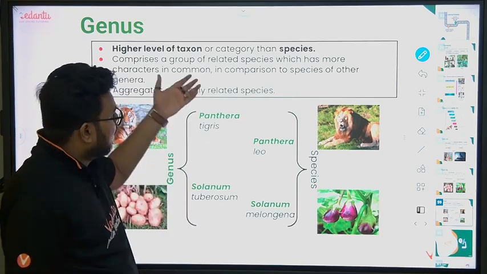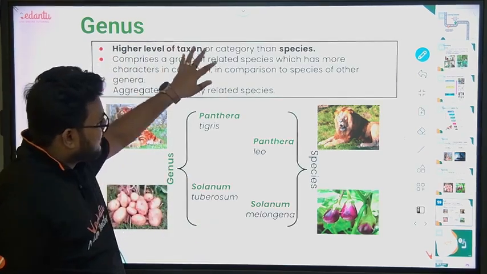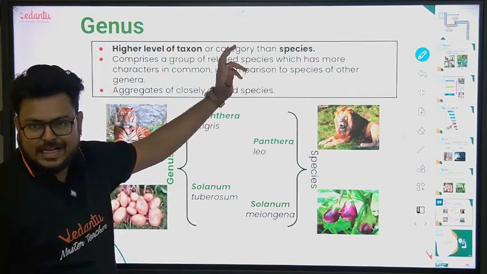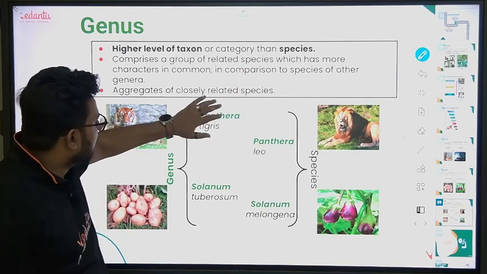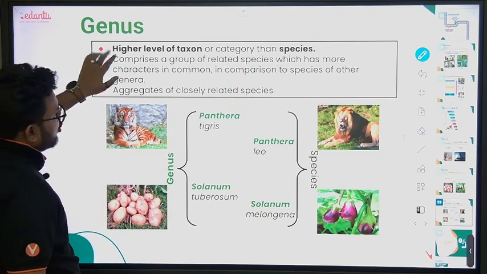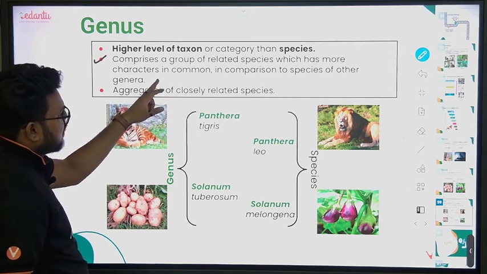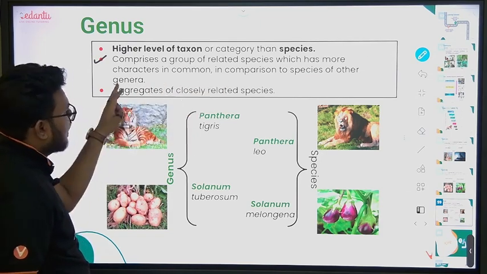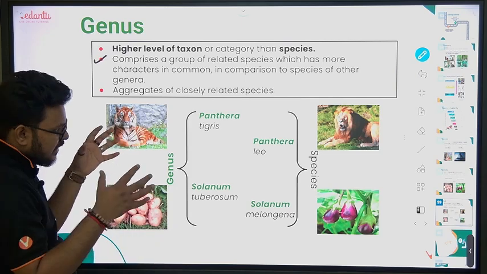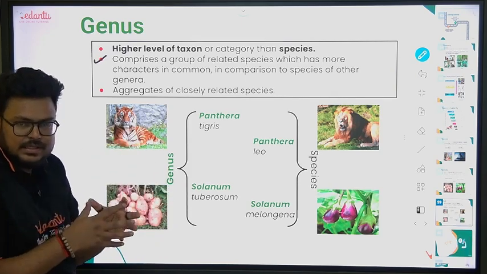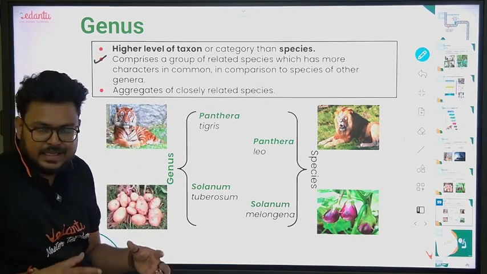Again confusion about whether species is a category or a taxon. I'll come to that part later on. As of now, ignore it. It comprises a group of related species which has more characters in common in comparison to species of other genera. So the species which have common characters will come together and make what?